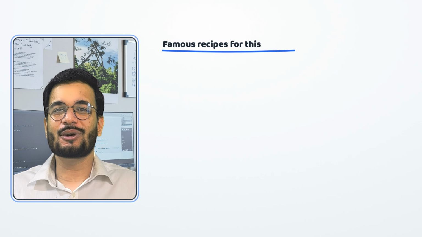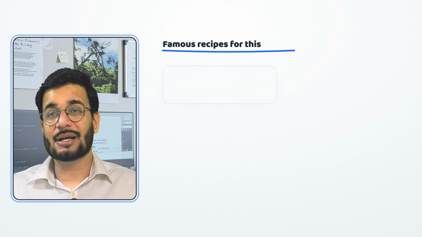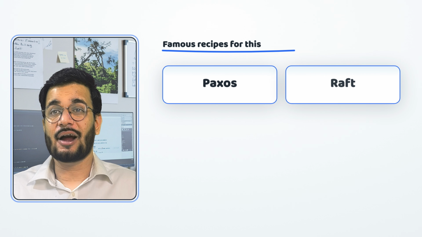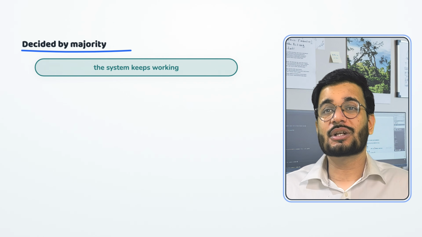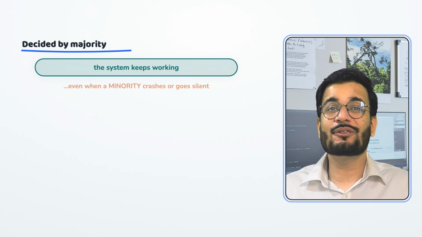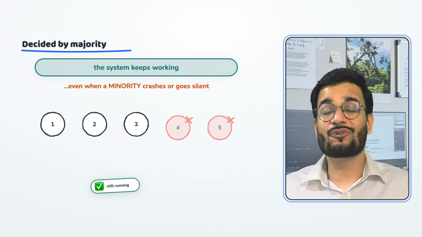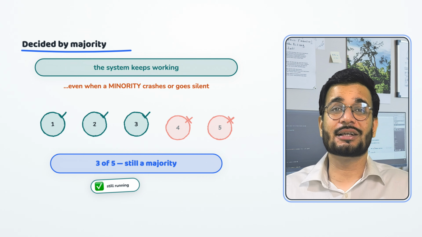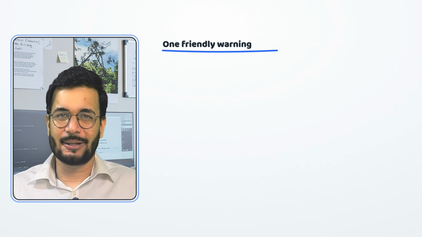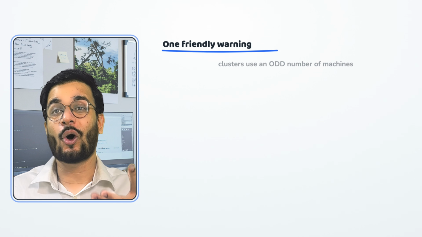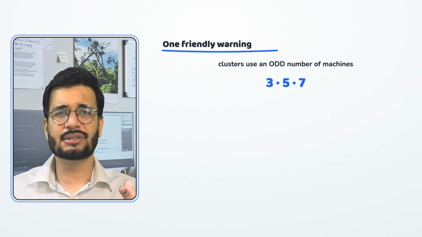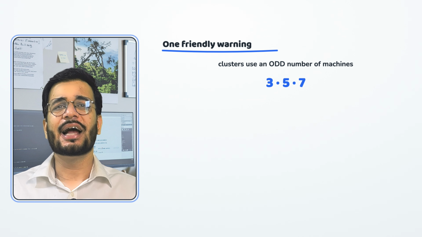Now this is the heart of famous algorithms you'll hear about, that is Paxos and Raft. You don't need the details right now. Just hold the intuition: decisions are made by majority agreement. So the system keeps working even if a minority of the machines crashes or goes silent. Five machines, right? You can lose two and still function because three are still a majority. That's not just clever, that's how systems survive real failures. One friendly warning: this is why you'll often see clusters with an odd number of machines. 3, 5, 7. An odd number makes more than half clean and avoids ties. Little details, big consequences.